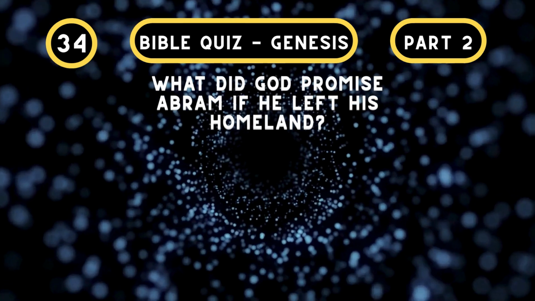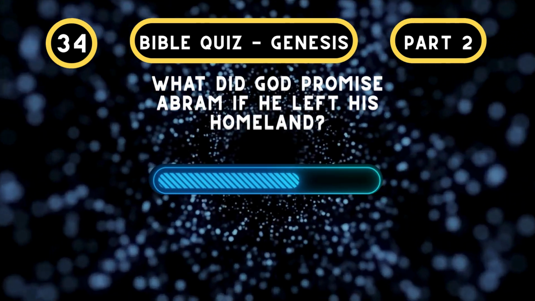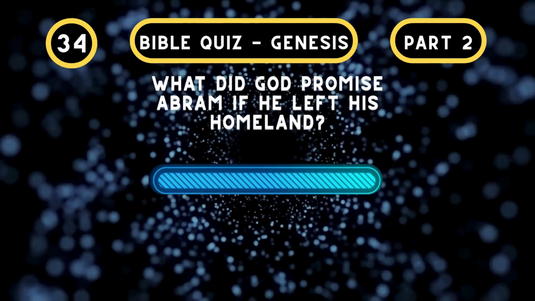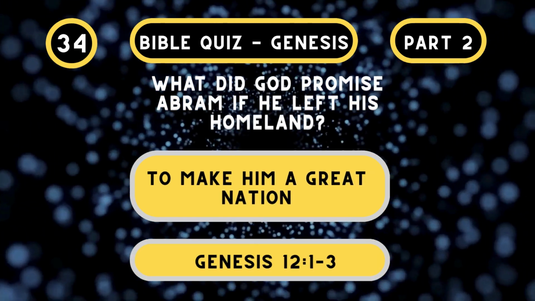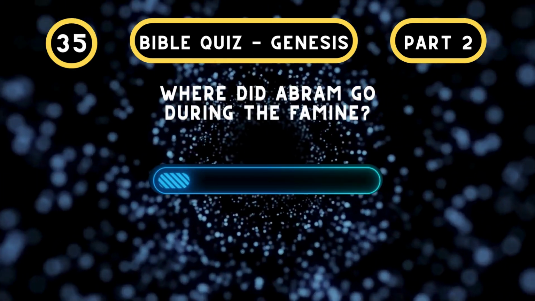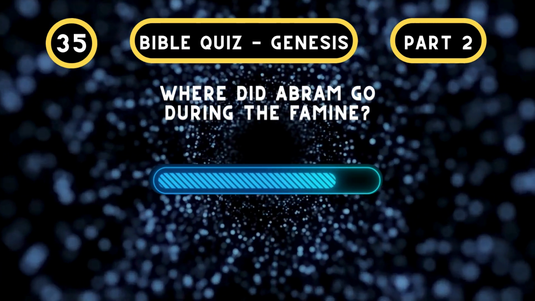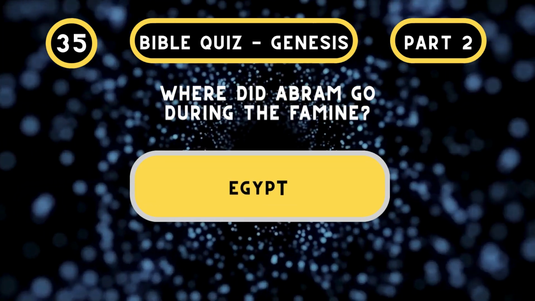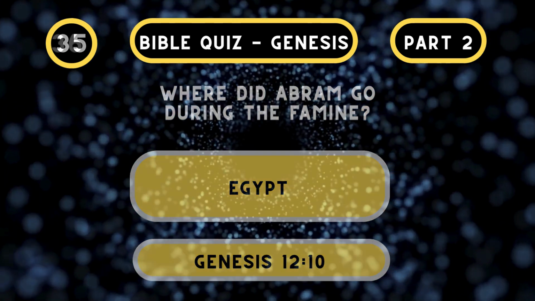What did God promise Abram if he left his homeland? To make him a great nation. Genesis chapter 12. Where did Abram go during the famine? Egypt. Genesis chapter 12, verse 10.